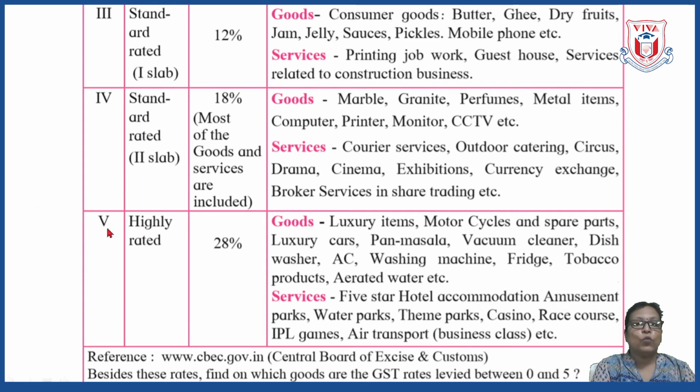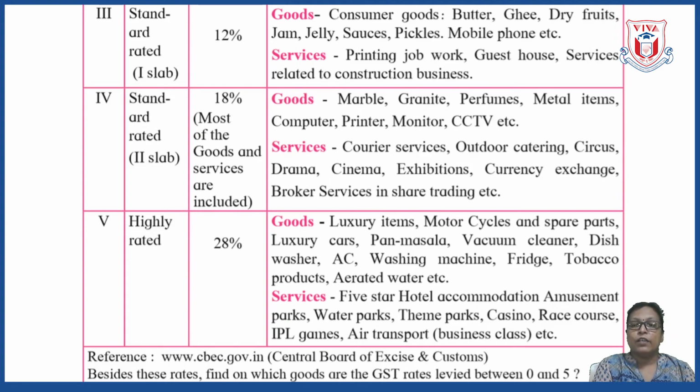The last one, fifth one, is highly rated, and here you can see the rate of GST is highest, that is 28%. So here on the luxury goods, this highly rated GST is applied. So luxury items like motorcycles, spare parts, luxury cars, then pan masala, vacuum cleaner, dishwasher, AC, washing machine, fridge, tobacco products, then aerated water, etc. All these goods are coming under the highly rated slab.